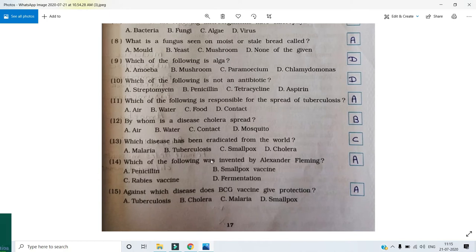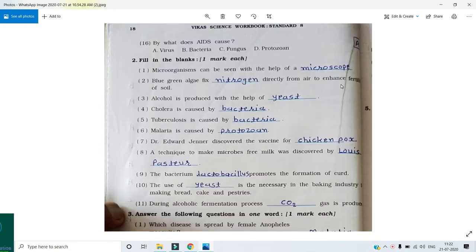It's penicillin. Against which disease does the BCG vaccine give protection? It's tuberculosis. Now the next MCQ, by what is AIDS caused? So the answer is virus. Now the main question 2, fill in the blanks.